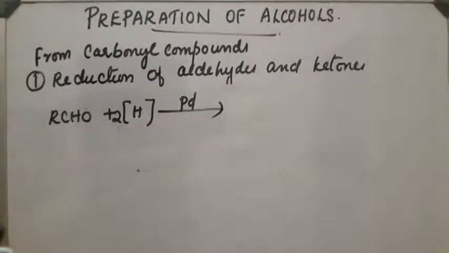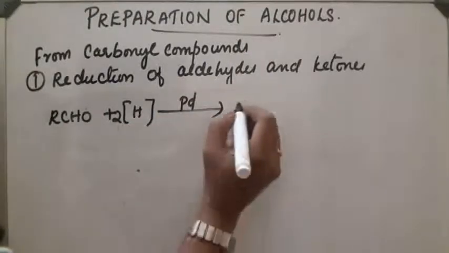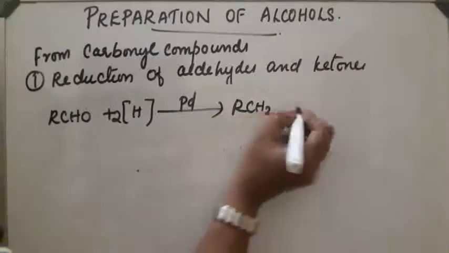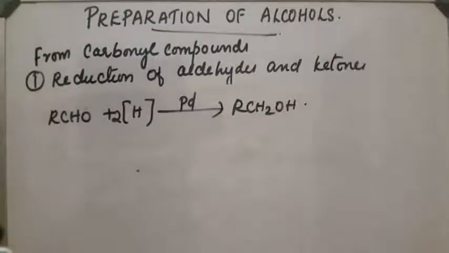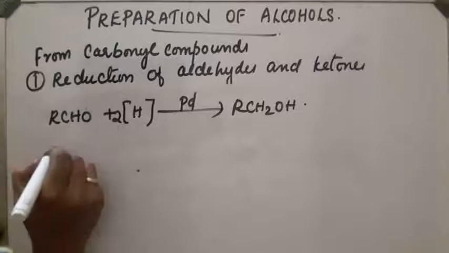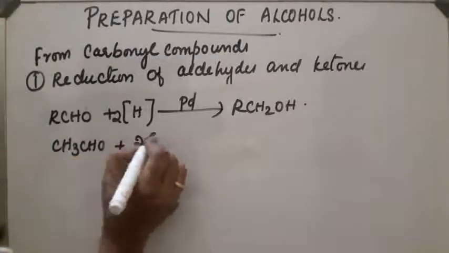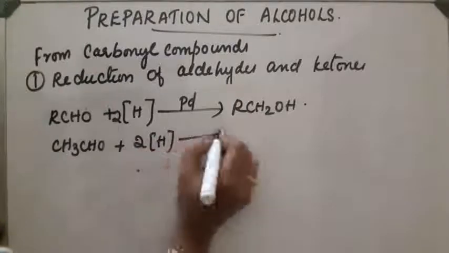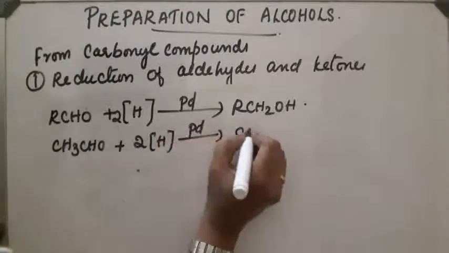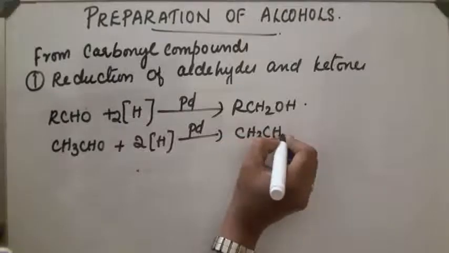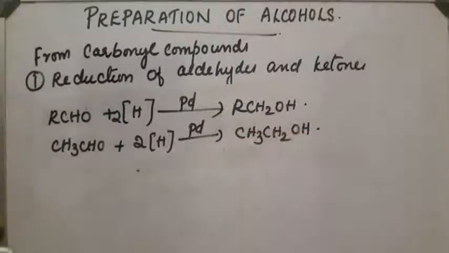The hydrogenation takes place and the product obtained will be RCH2OH. This is a primary alcohol. For example, CH3CHO on hydrogenation in presence of palladium gives CH3CH2OH. Ethanol will be obtained.